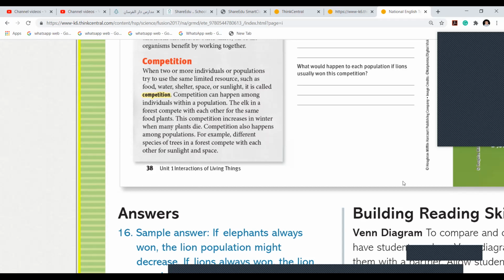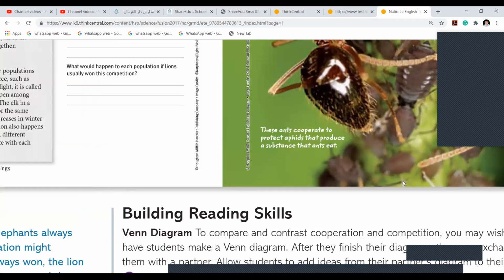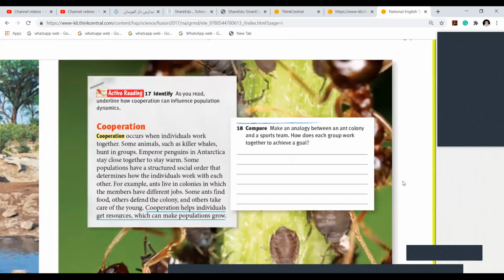Don't you think the stronger root will push the other seed or push the other plant? So even plants do have competition. Do you want me to explain competition again? No, I understand it.